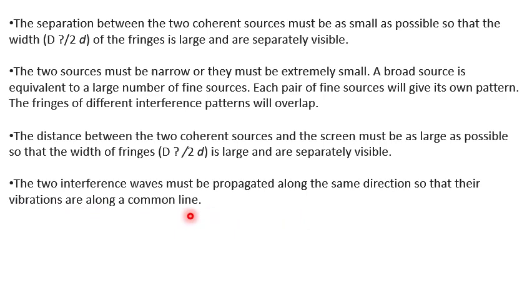We know that there are three polarizations: linear polarization, elliptical polarization and circular polarization. If one source is elliptically polarized, then the second source must also be elliptically polarized. They can never be one elliptical and the other emitting circularly polarized light. So these are some conditions for sustainable interference.